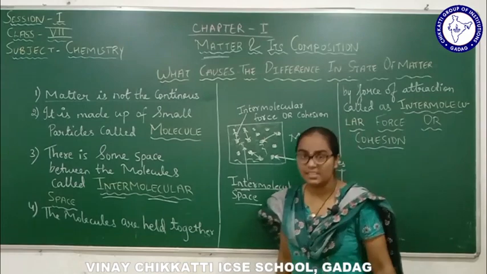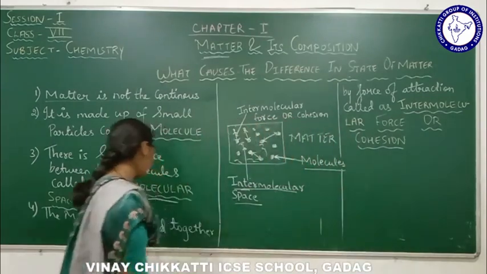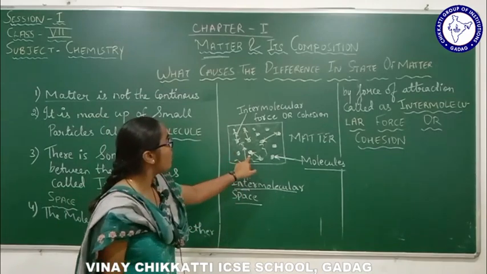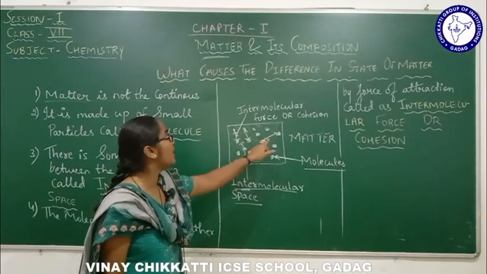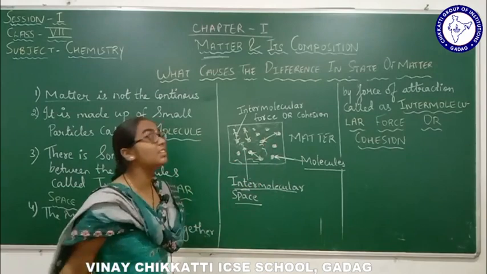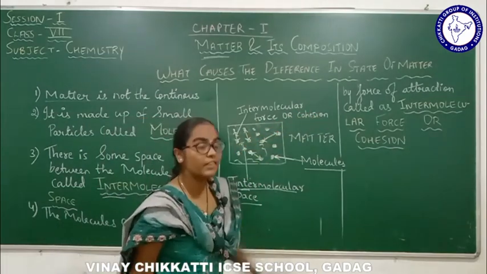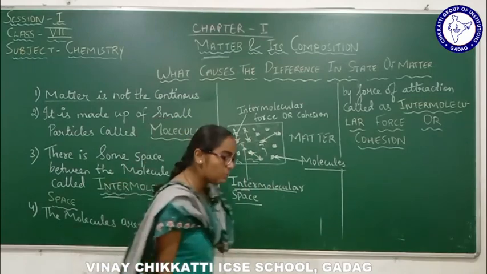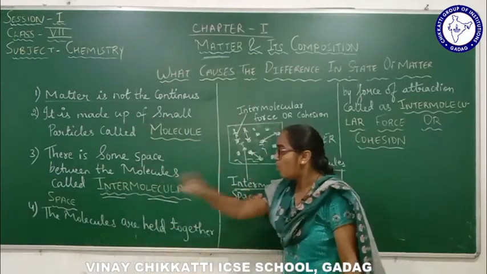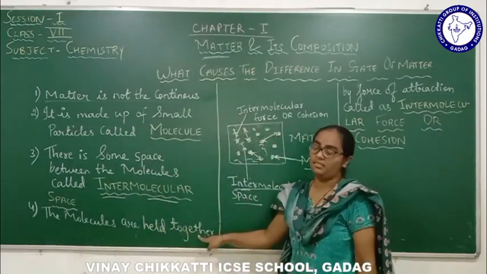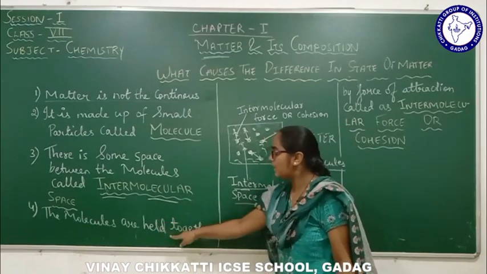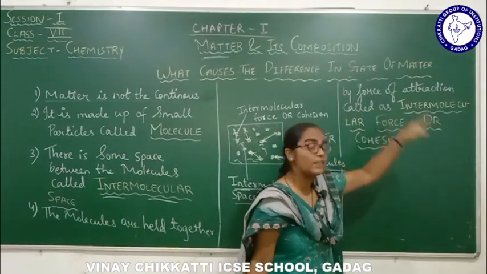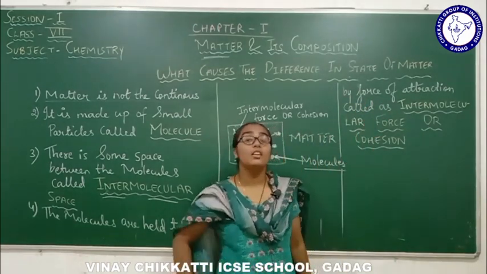Now the third point says that the molecules are held together, right? These molecules, 1, 2, 3, are held together by a certain force, a force of attraction called intermolecular force or cohesion. I repeat once again, the molecules are held together by a force of attraction called the intermolecular force of attraction.